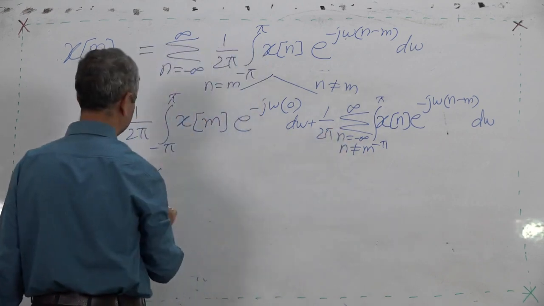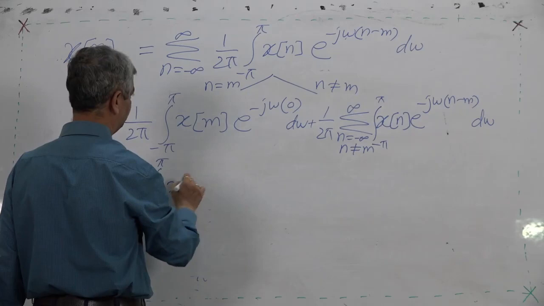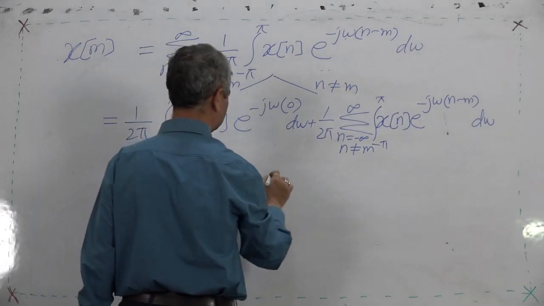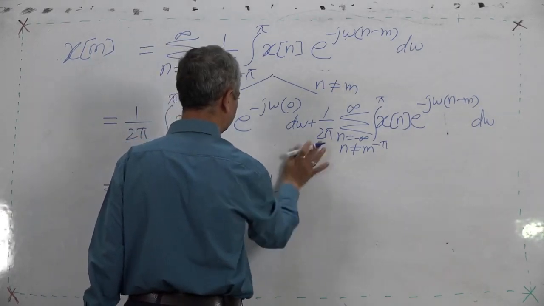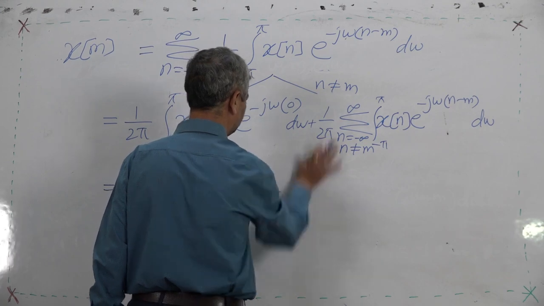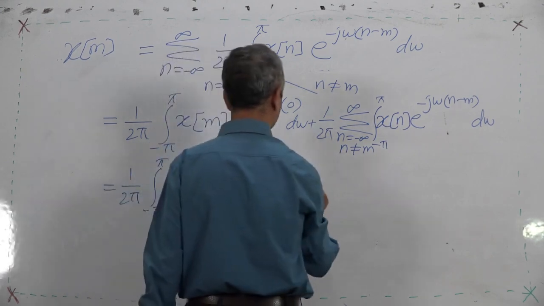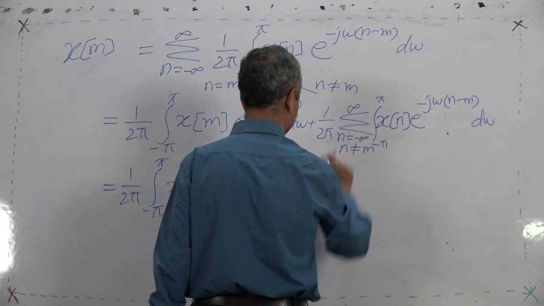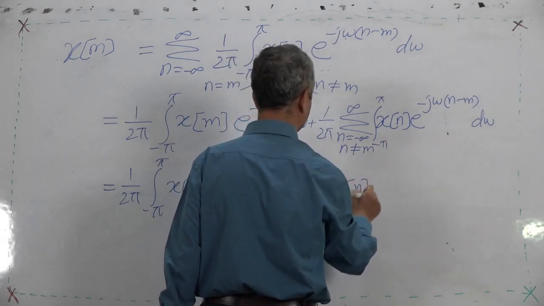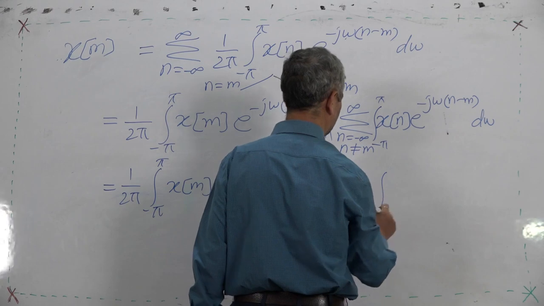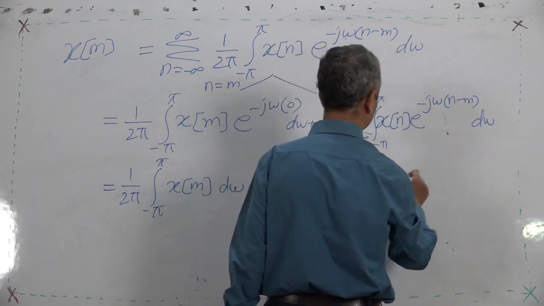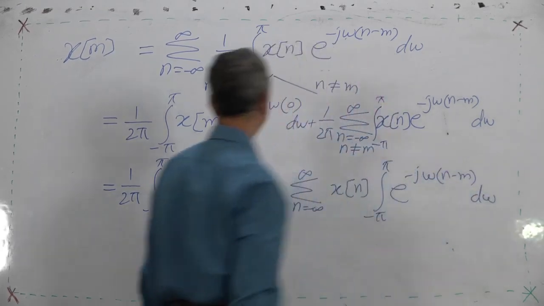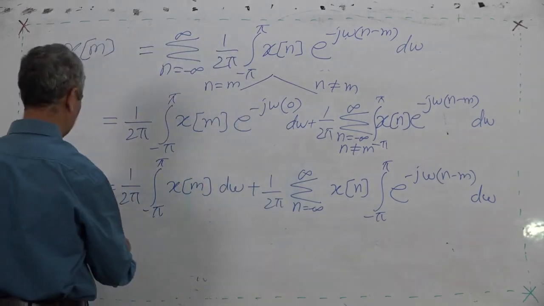So, plus 1 upon 2 pi, you can write here also. 1 upon 2 pi from minus pi to pi x m, this is 1, so d omega, plus 1 upon 2 pi summation n equal to minus infinity to infinity, x n comes out, integral from minus pi to pi e raised to minus j omega (n minus m) d omega. So, this is equal to, now what is this?